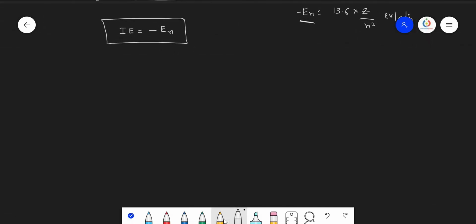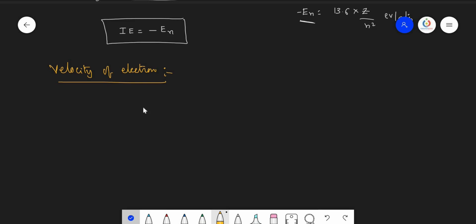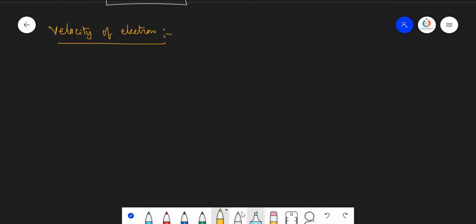Now let us see the velocity of the electron. Velocity of the electron in the nth orbit was given by Bohr as Vn equals 2 pi e square Z divided by n h.